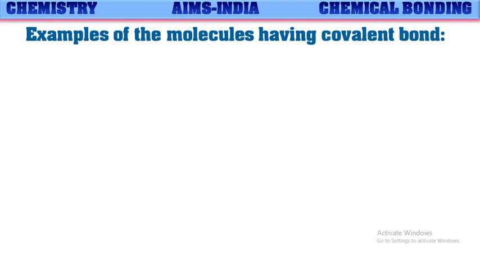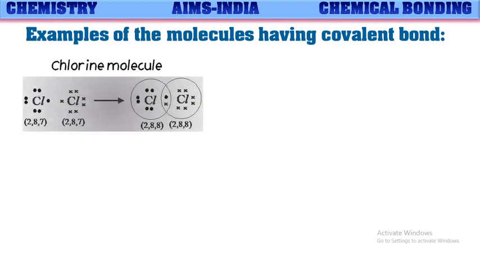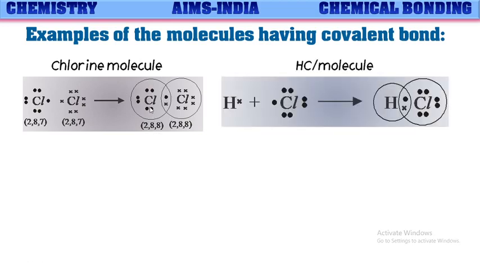Examples of molecules having covalent bonds. Let us see some of them. Chlorine molecule. We know chlorine has 7 valence electrons, so each chlorine atom needs one more electron to get the nearest noble gas configuration, or octet configuration. When two chlorine atoms combine, they share a pair of electrons between them, and hence they get the nearest noble gas configuration, that of argon. They get octet configuration.